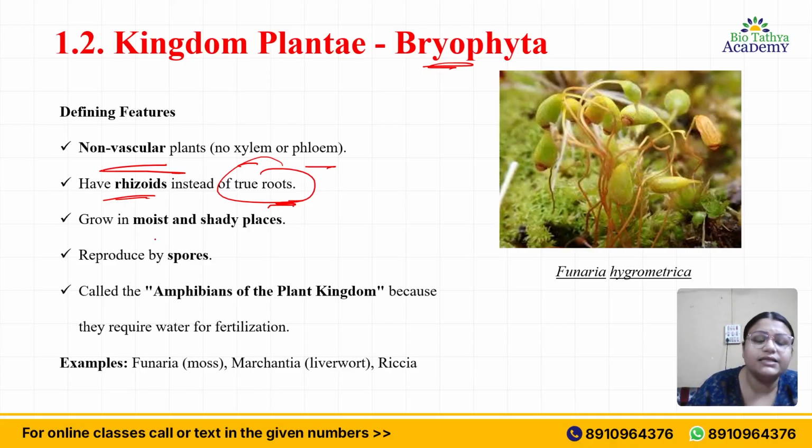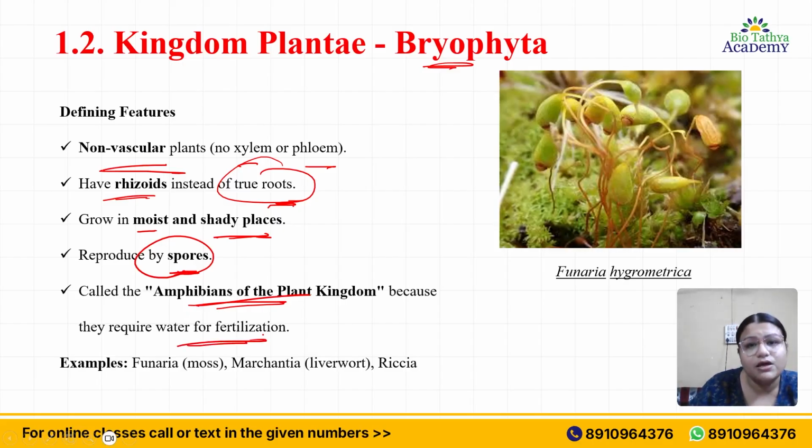Okay, this basically grows in moist and shady places, and they also reproduce by spores, and these are called the amphibians of the plant kingdom. Now, why are they called amphibians of the plant kingdom? Because they require water for fertilization. This is the reason why they are called amphibians in nature. Examples are Funaria, like moss, then Marchantia, liverwort, or Riccia. These are examples of Bryophyta.